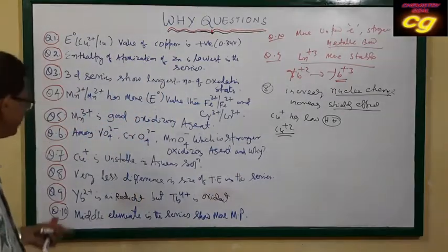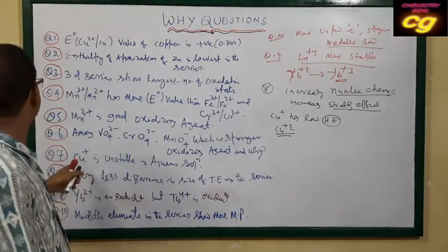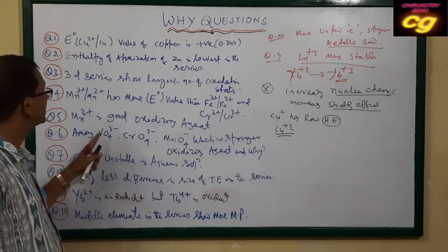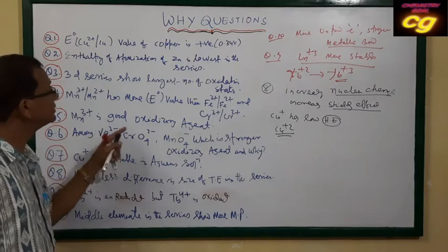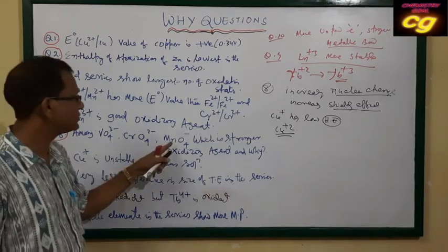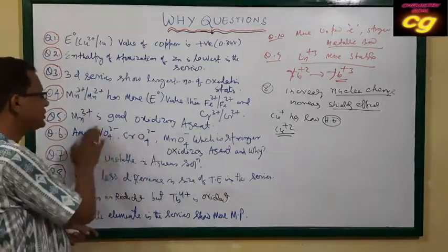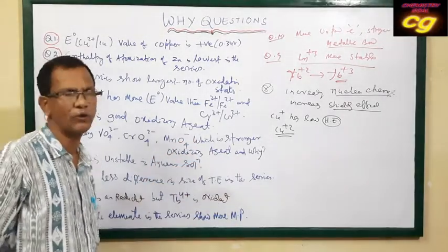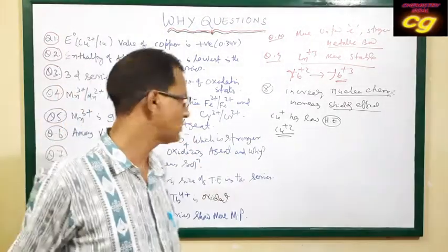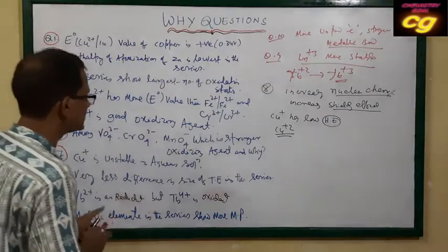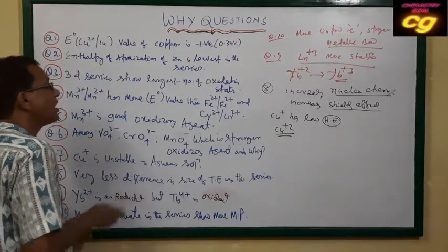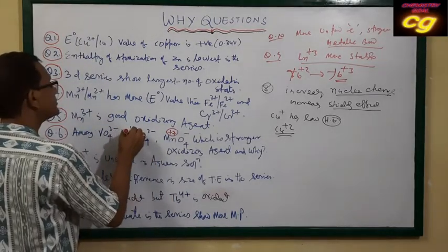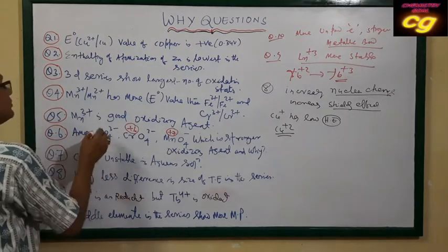This is regarding the instability of Cu+. Similarly, among the vanadate ion, this chromate ion, and this permanganate ion, which is the stronger oxidizing agent and why? Oxidizing agent means which is easily reduced. If you see the charge, here the charge of manganese is how much? Plus 7. Here the charge is plus 6. Here the charge is how much? Plus 5.